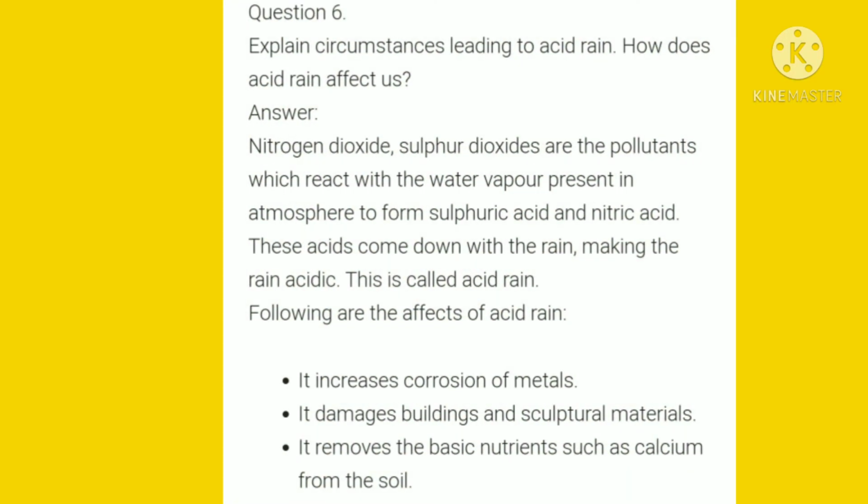So children, this is acid rain, which means when these harmful gases react with water vapors present in the atmosphere or rainwater, they form acid, and when this acid comes down to the earth with the rain, this is called acid rain.